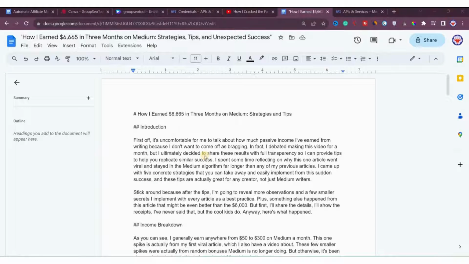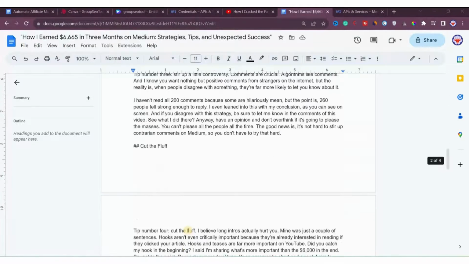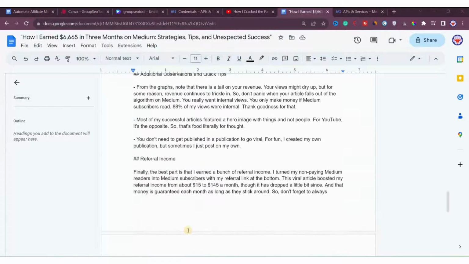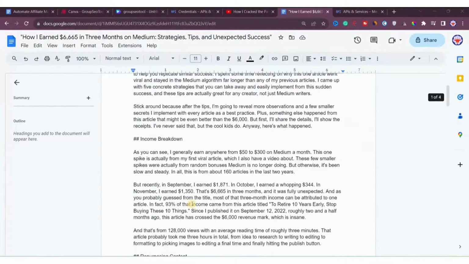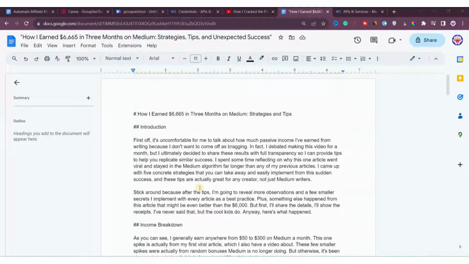Now, as you can see, this generated post is created in this Google document automatically, and it has a significant length, which is enough for a Medium post. But you have to understand one thing here: this post will not automatically get published on Medium, because we need one more setting. We need one more automation, and that is Zapier automation.